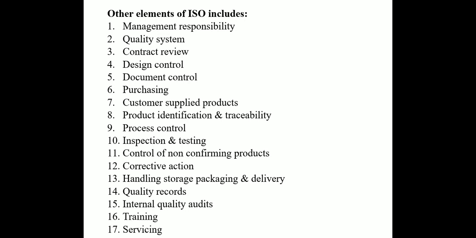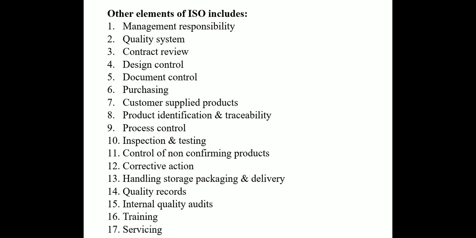Testing and identification should be done according to the procedure and records should be maintained. Inspection, measuring and test equipment. You must control, calibrate and maintain inspection, measuring and test equipment. Inspection and test status. You must be able to identify the test status of the product throughout the process.